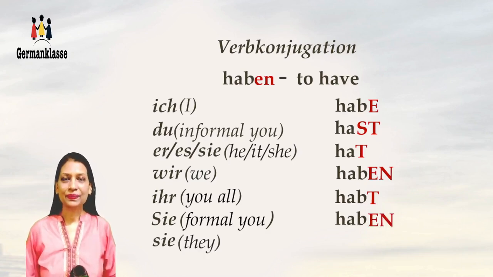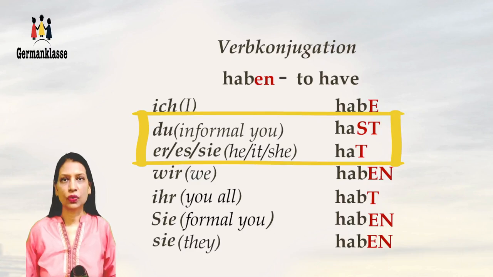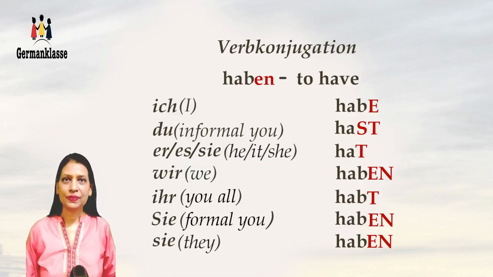And sie, as in they, haben. So whenever a verb is a little different, the difference is only for the du and es form. So here: ich habe, du hast, es hat, wir haben, ihr habt, Sie and sie haben.